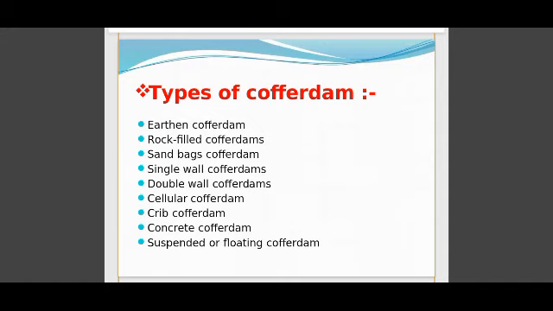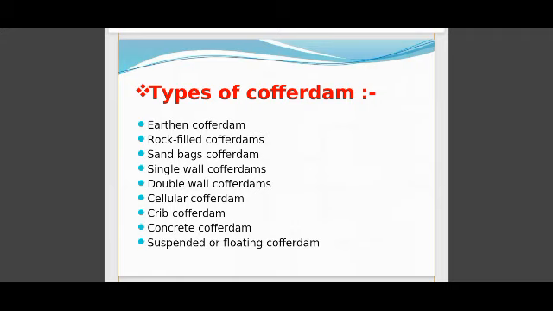We move on to types of coffer dam. There are 10 types of coffer dam: earthen coffer dam, rockfill coffer dam, rockfill creep coffer dam, sandbag, single wall, double wall, and cellular coffer dams. There are two types of cellular coffer dam also: diaphragm and circular. Creep coffer dam, concrete coffer dam, suspended or floating coffer dam. But there are 5 main types of coffer dam: earthfill coffer dam, rockfill coffer dam, single wall coffer dam, double wall coffer dam and cellular coffer dam. These are the main types of coffer dam.